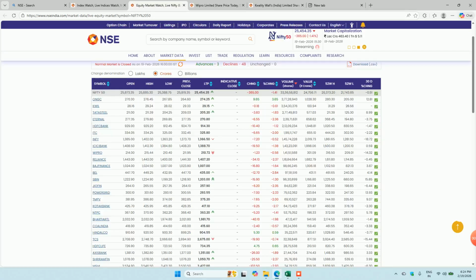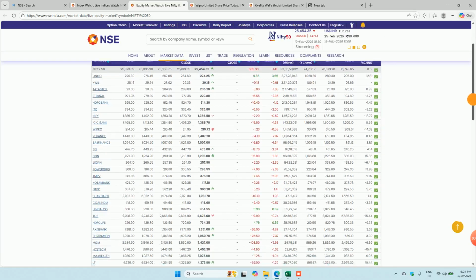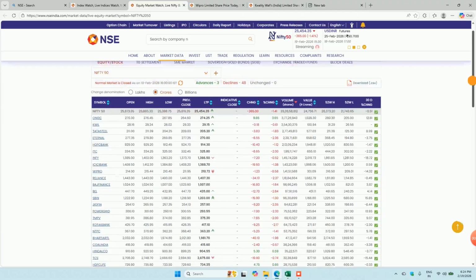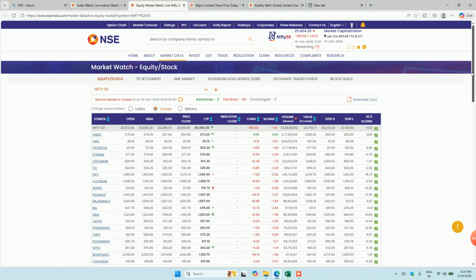and then we have the high of the last 52 weeks and the low of 52 weeks. So please check out all the companies which are listed here. Based on this, the Nifty 50 value goes up and down. As of now, this is the Nifty 50 value, which means 25,454. This is the current Nifty price, and based on all the companies, this value gets changed.